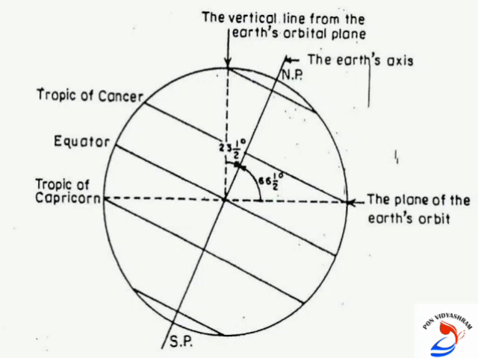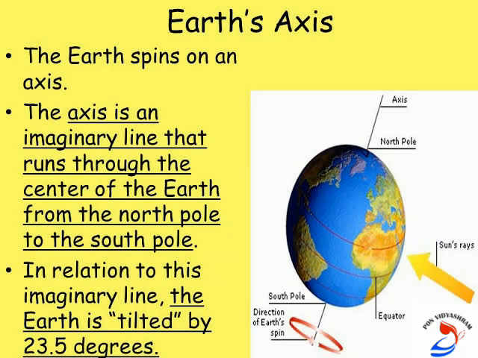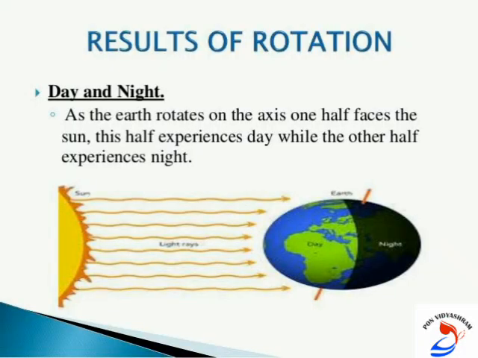The Earth receives light from the Sun. Due to the spherical shape, that is the geoid shape of the Earth, only half of the Earth gets light from the Sun at a time. The other portion will not receive the light. The portion facing the Sun experiences day, while the other half away from the Sun experiences night.